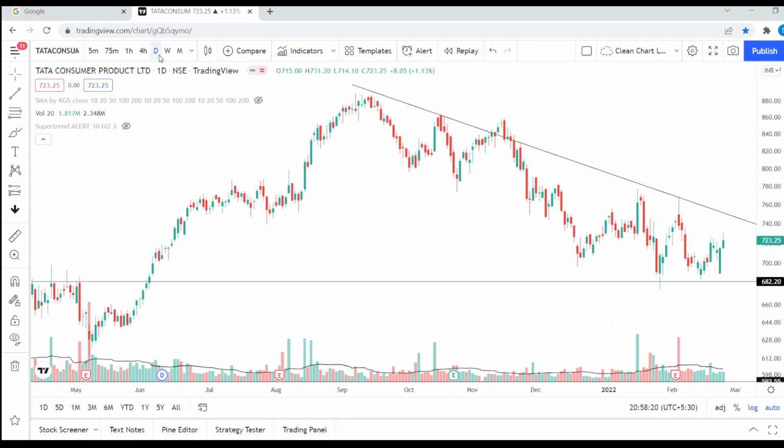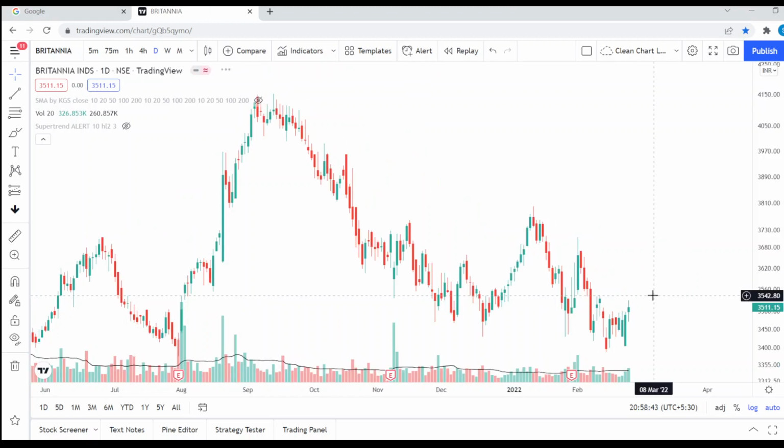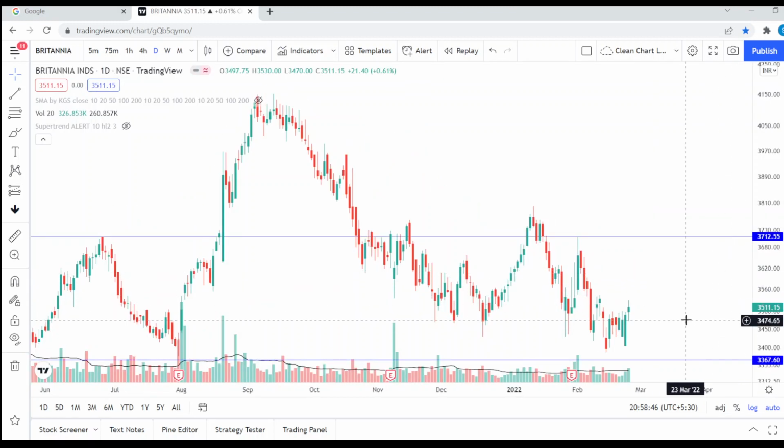Discussing our stocks which we used to do every day. Same, I am still long on Tata Consumer. It has given good move from last few days. आज का लो 730 था. My target is around 740, 745. But अभी entry is not recommended. Entry was around 690, 700 जो हम लोगों ने 15-16 पॉइंट का स्टॉप लॉस रखा था. Next is Britannia Industries. Again it is around 3,500. I see levels of 3,550, and above that we can see 3,600, 3,650 as well. Again, no entry recommended right now. These are positions which we had discussed.